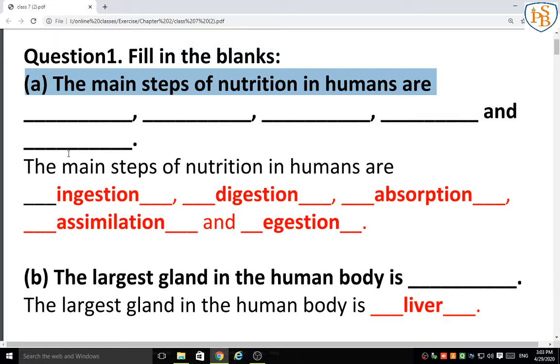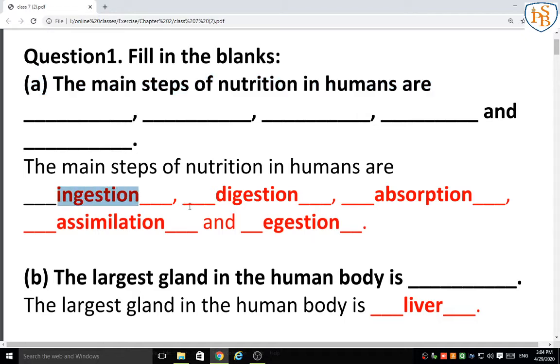In the session I have shown the image where four steps are there, but again I have told one more step, assimilation, that we have to include. So the main steps of nutrition in humans are ingestion, digestion, absorption, assimilation and egestion. So five things are there.